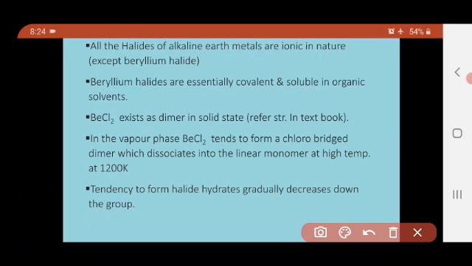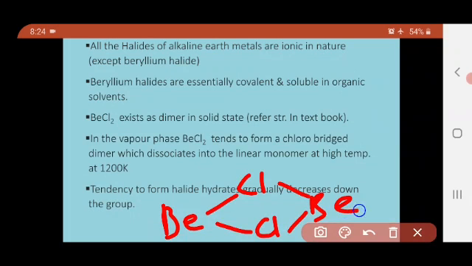For example, it is like this. One beryllium is attached to this Cl, and again it is attached to beryllium. This is how the chain is formed. Here one Cl, here one Cl. This is how the chain structure is formed, which is shown in the textbook, so you can refer to the textbook for this structure.